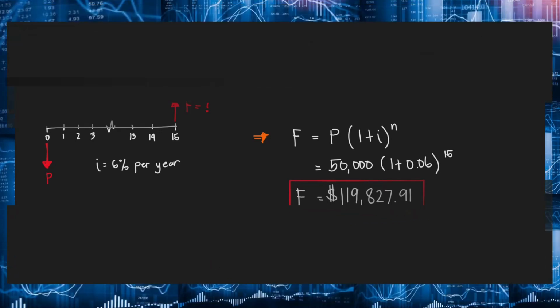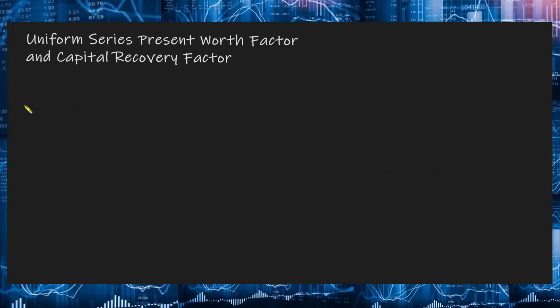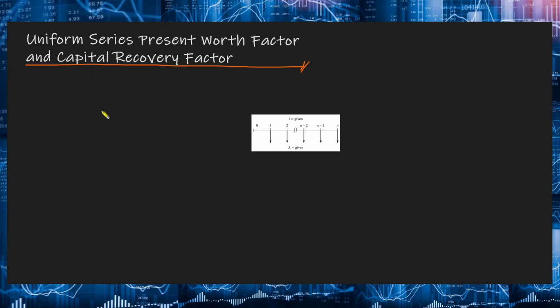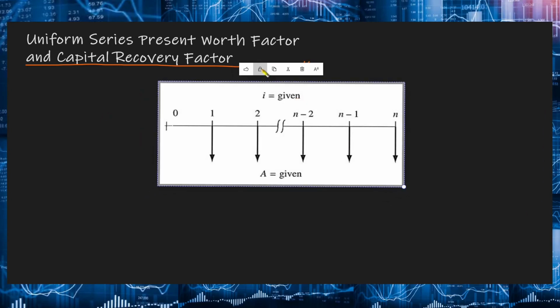Next, we are going to talk about uniform series present worth factor and capital recovery factor. Okay, so ngayon naman, let us say that we have a series of end of period cash flows or investment as shown in the figure. At the end of the first year, we have a cash flow dito.